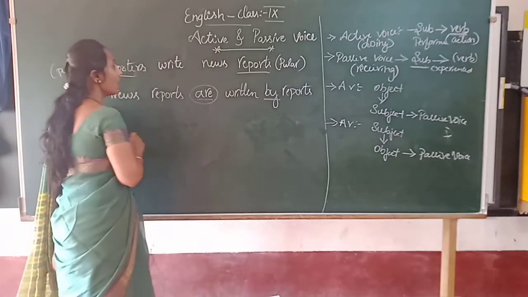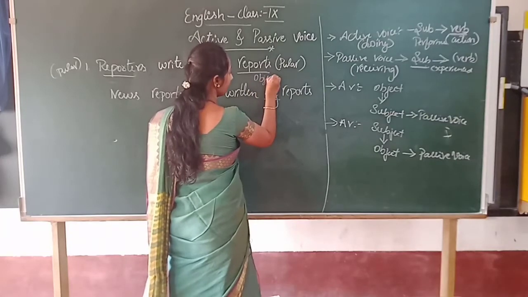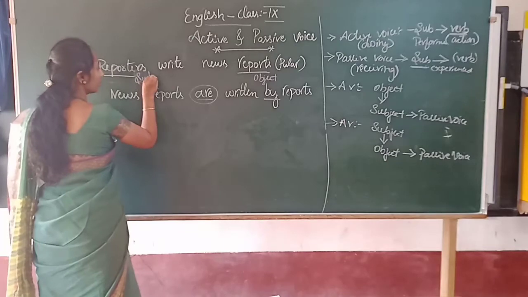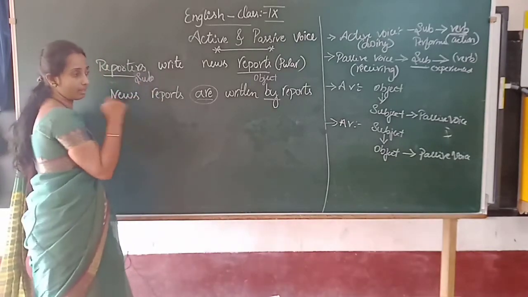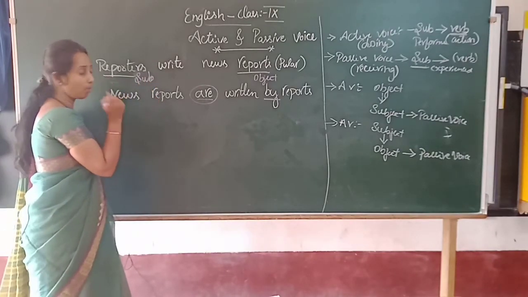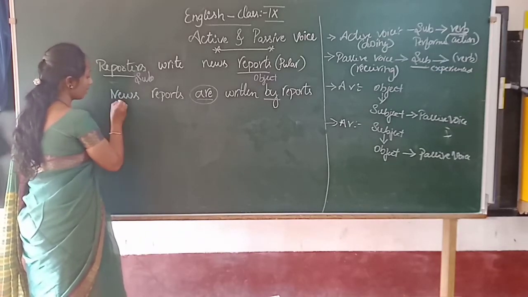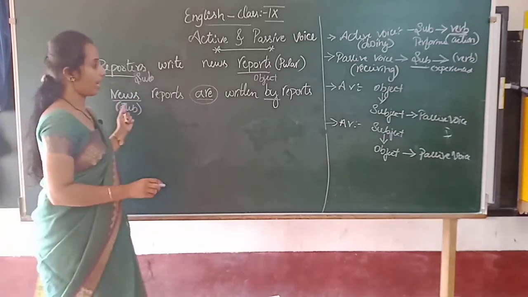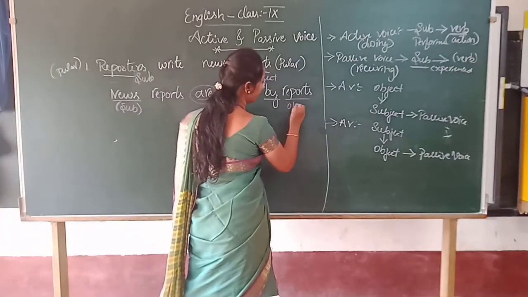So here this is an object and this is a subject, right? So children, as the condition of active voice, the object of an active voice becomes a subject here, and the subject of an active voice becomes the object here.